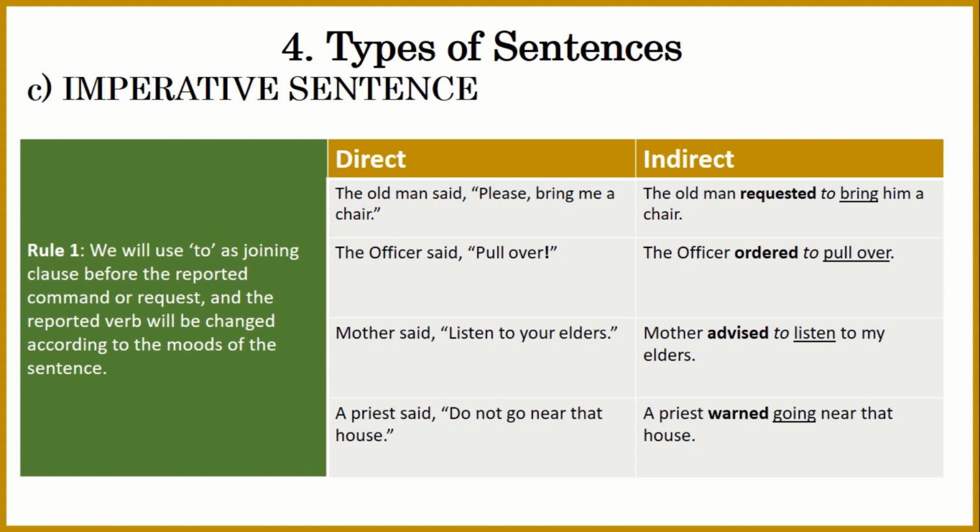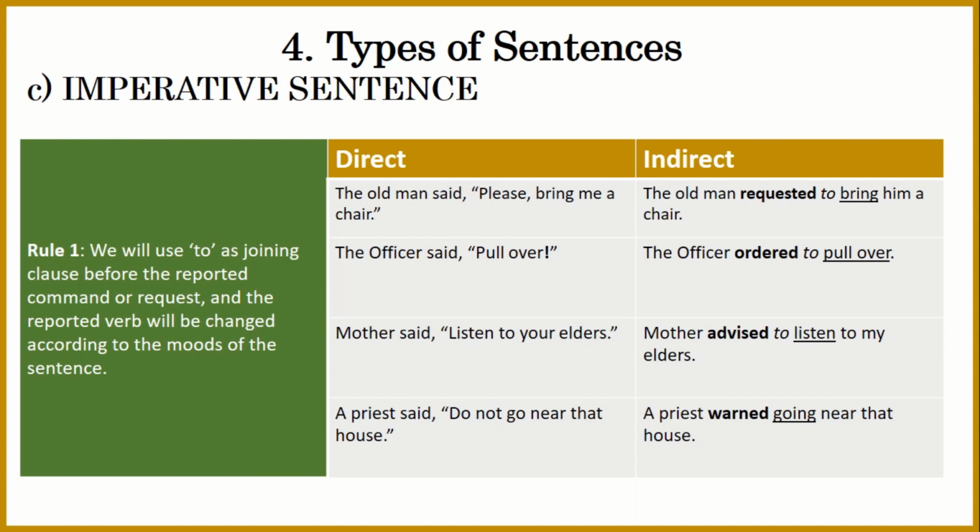The old man said, "Please bring me a chair." Now, if an old man says to bring a chair for him, we can sense that he is actually requesting. Therefore, we will write, the old man requested to bring him a chair. So, "requested" is the reported verb, and "to" is a joining clause: to bring him a chair.